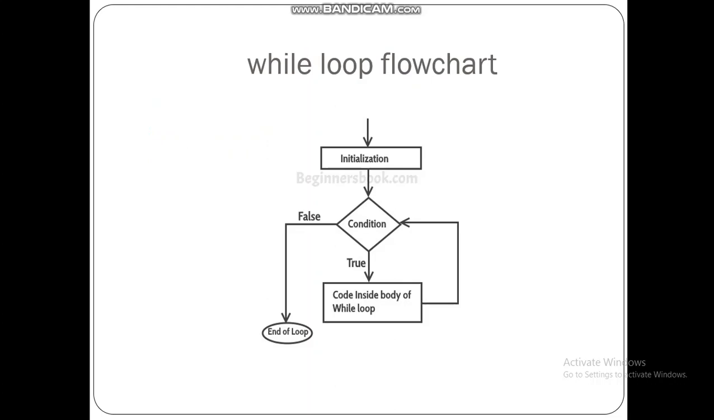So what happens, first we will do the initialization. After initialization we are going to check the condition. If the condition is true, we are going to execute the body of the loop, and then again we are going to check the condition. So this loop will keep on continuing till this condition is true. Suppose this condition becomes false, then we will come out of the loop.